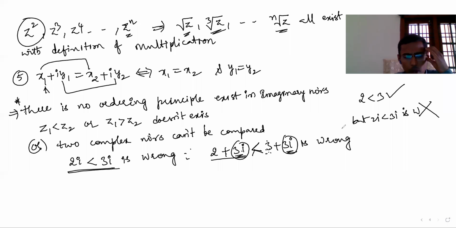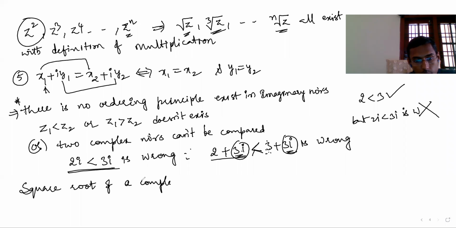Okay. Now you can find out the square root. You can find out square root, I said. So how do you find the square root is the question. Next is square root. Square root of a complex number.